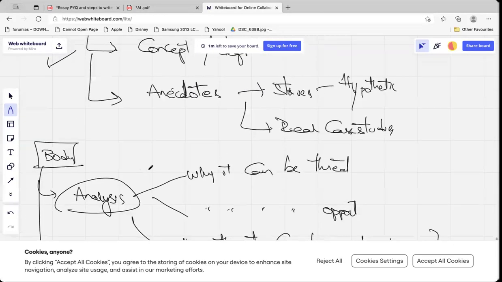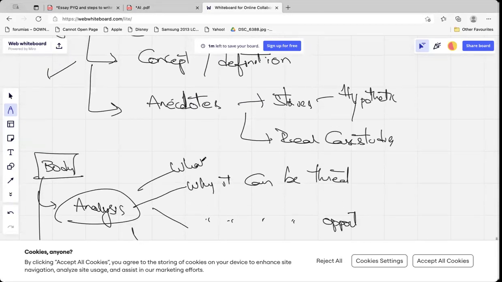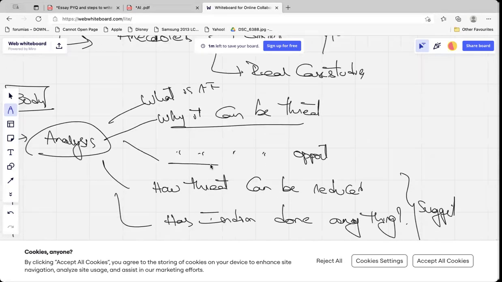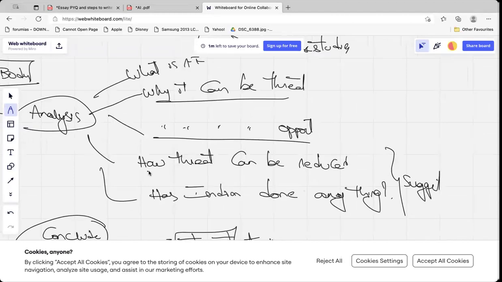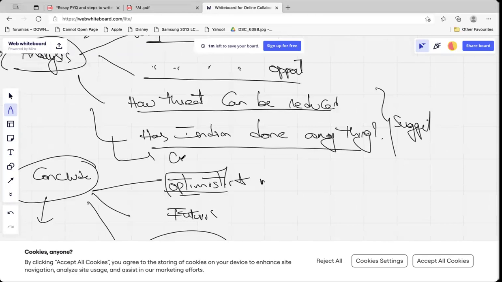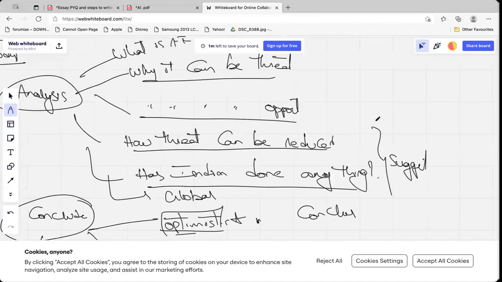So what is AI? Why it can be a threat? Why it can be an opportunity? Then how threats can be reduced? Has India done anything in this context? Global measures, and then conclusion. So this would be my essay.